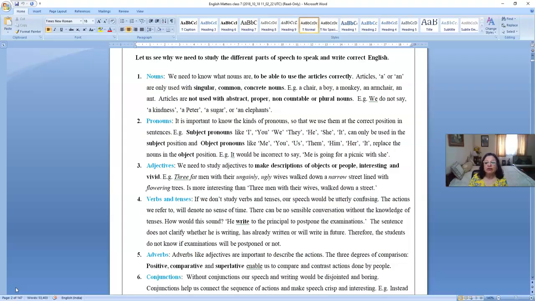And similarly, when you have possessive pronouns or reflexive pronouns, the position of pronouns in a sentence can only be determined if you have the knowledge of pronouns.